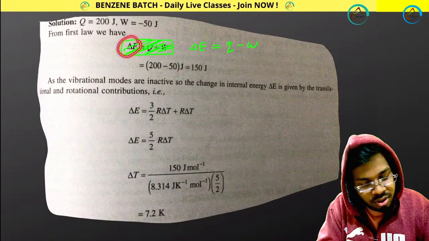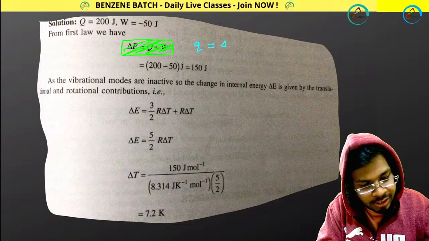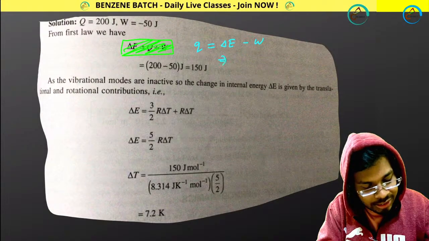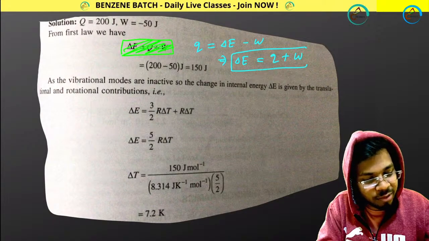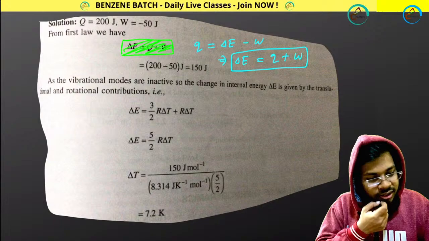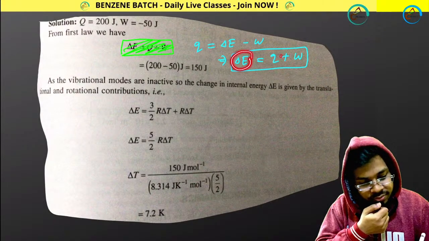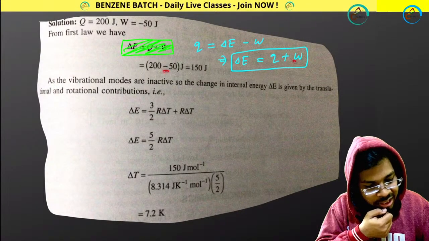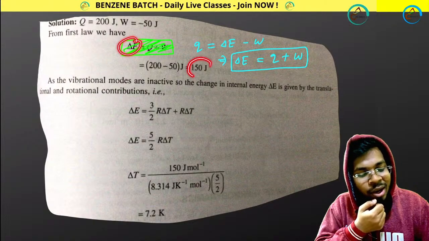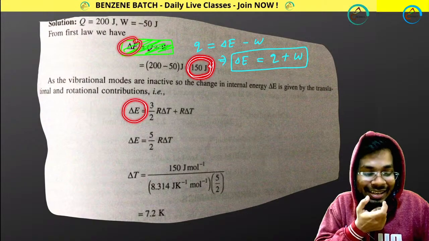Okay, done. Delta E, not delta E. Q equals delta E minus W, so delta E equals Q plus W. Now it is better. This is your first law of thermodynamics. So first of all, I need to calculate delta E. Q value is given, 200 joule. W is given as minus 50. W is minus 50. Delta E calculated is 150 joule.